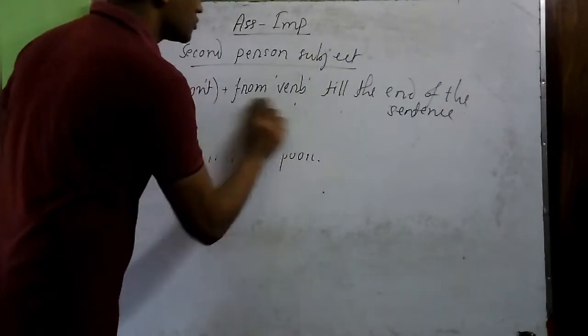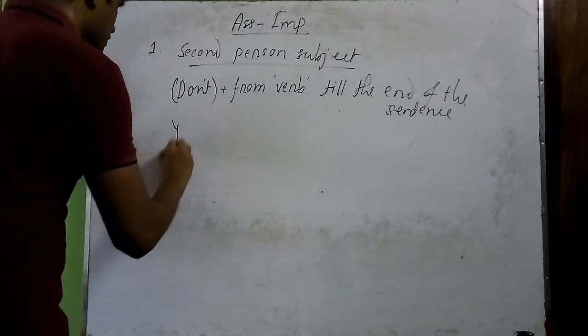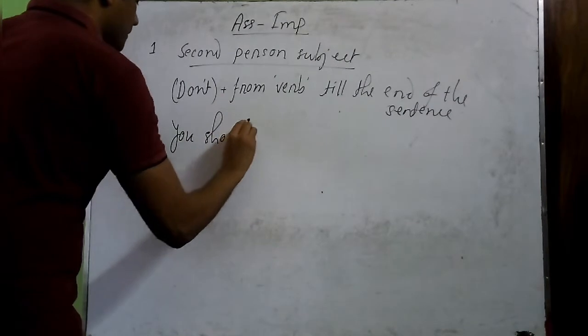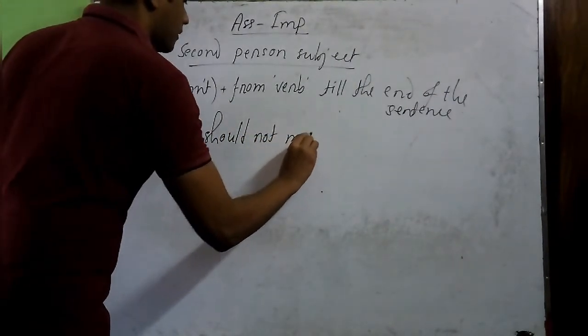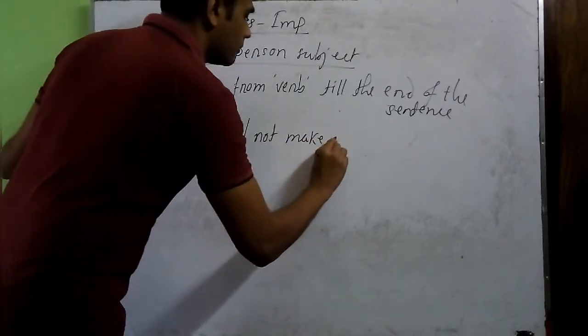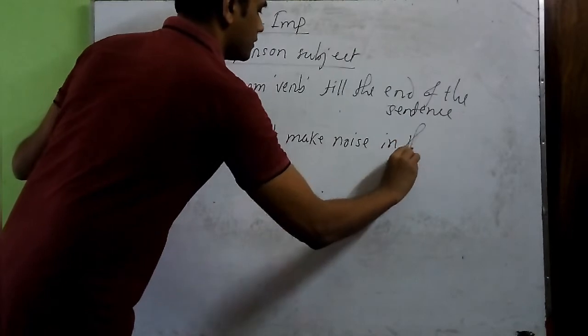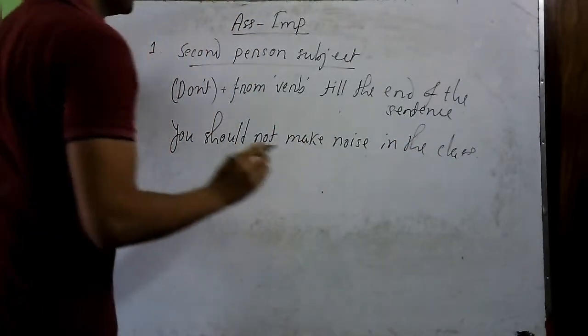But what if we have a sentence with negative sense? For this we should take another example. You should not make noise in the class.